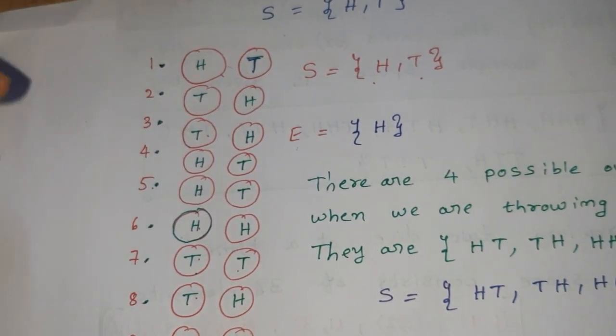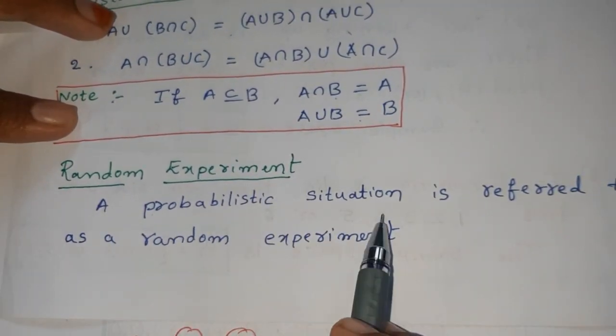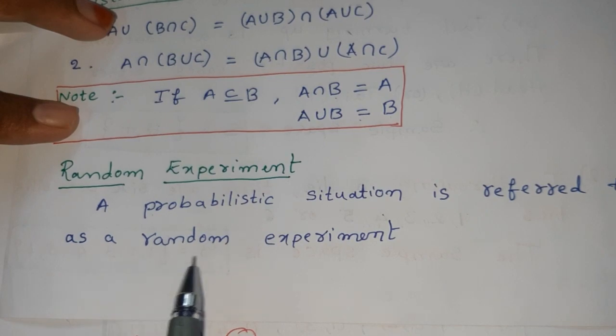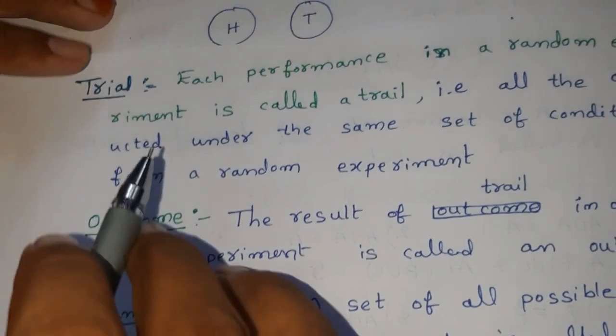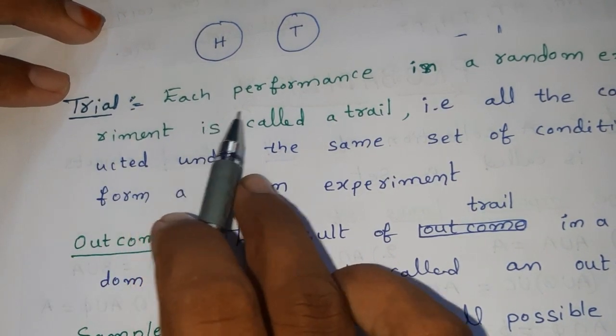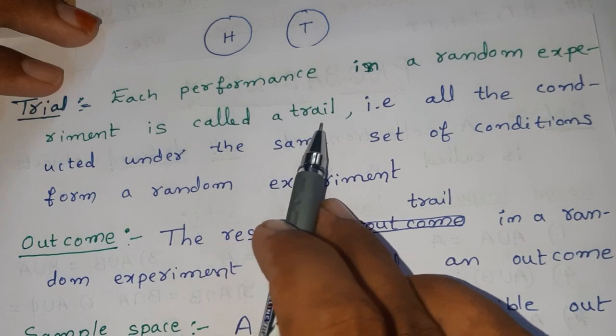Now random experiment: a probabilistic situation is referred to as a random experiment. Trial: each performance in a random experiment is called a trial.